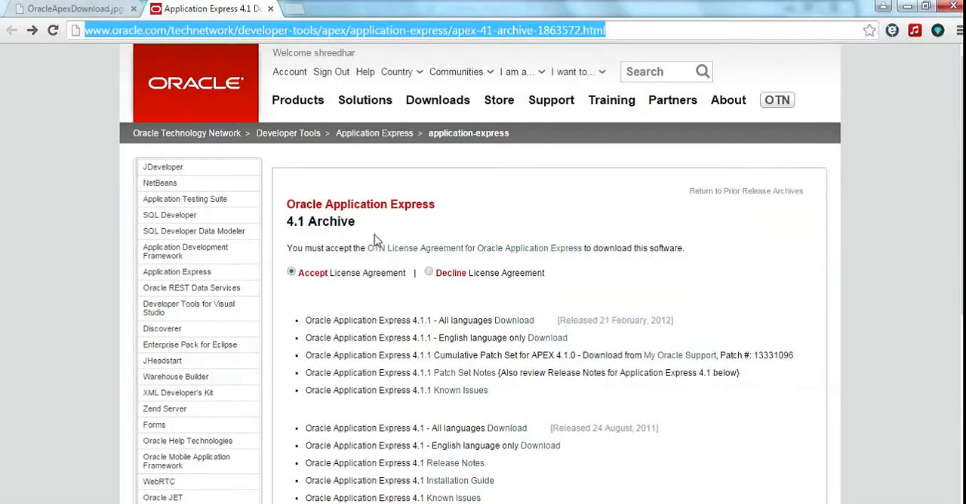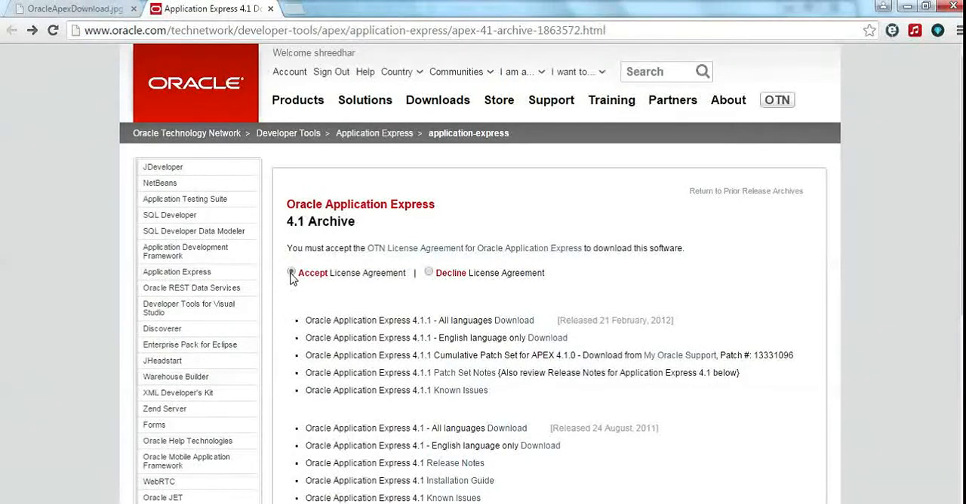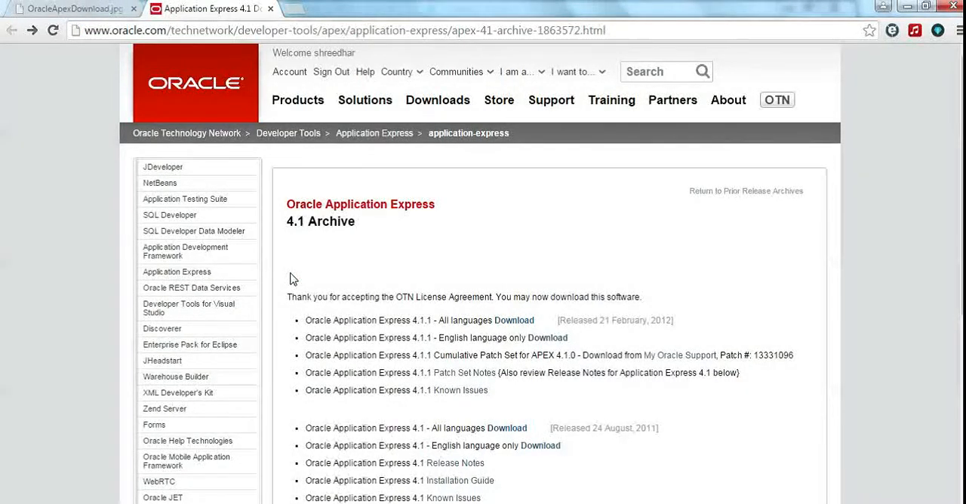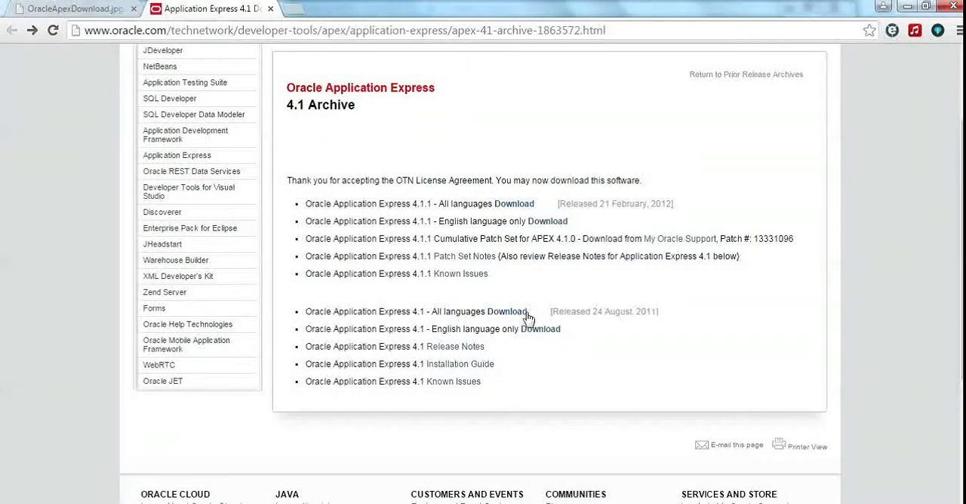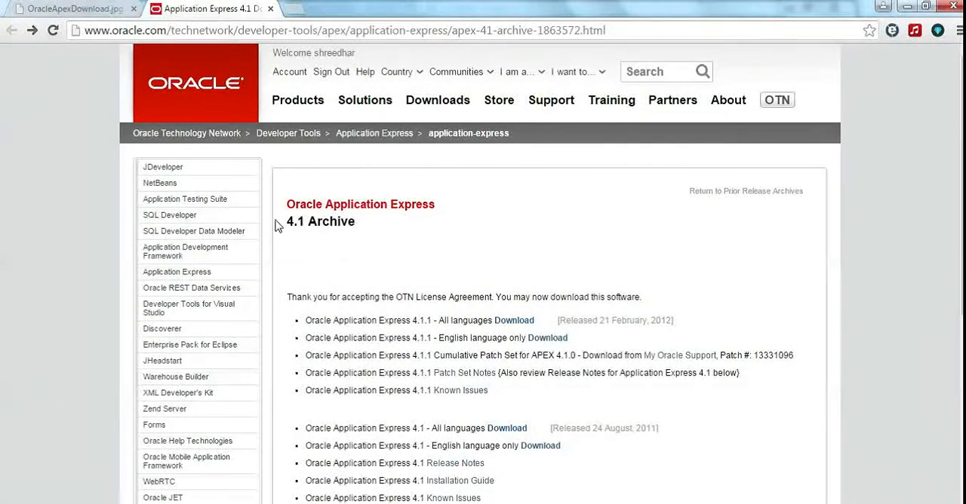So I would like to share the steps to install Oracle Apex 4.1 on Windows system. Here is the website, oracle.com technetwork, from where you can download from the archive section the 4.1 version of Oracle Apex. Once you have downloaded, place it in a local folder as shown here.